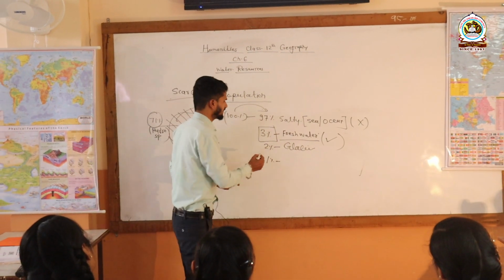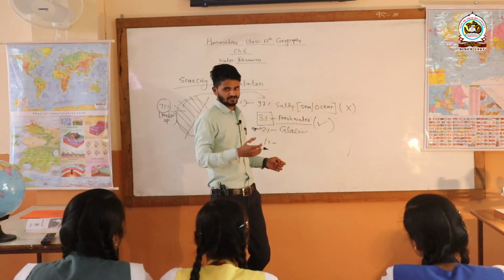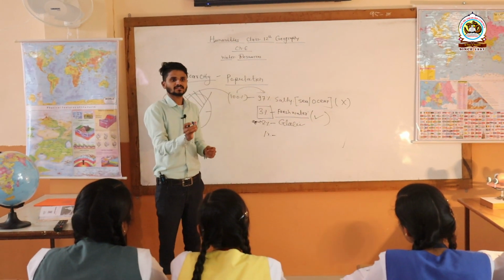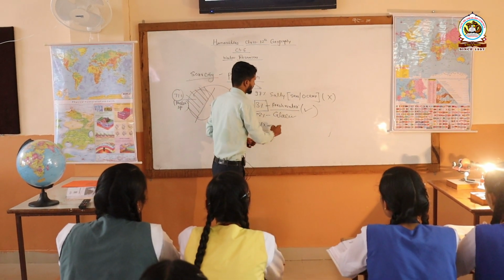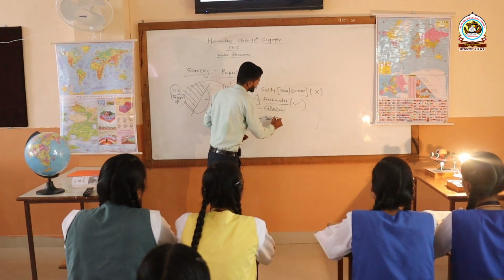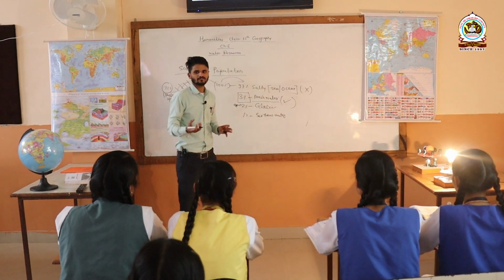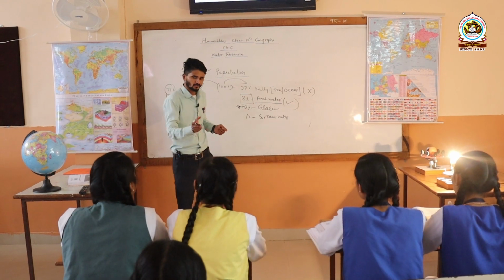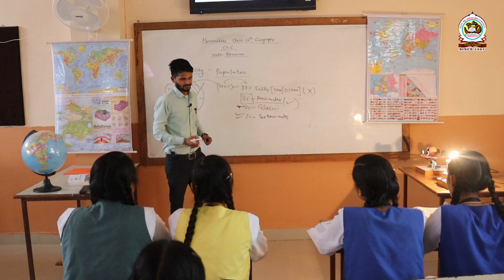Out of these 3%, approximately 2% is what? Glaciers. Approximately 2% water is in the form of glaciers. Only 1% water is available in which form? Surface water. Generally we also use the water of glaciers in the form of rivers, we can say, but if we talk about this, it is only 1% of fresh water.